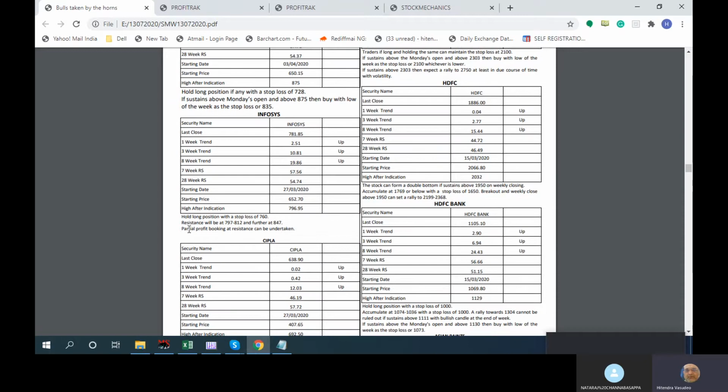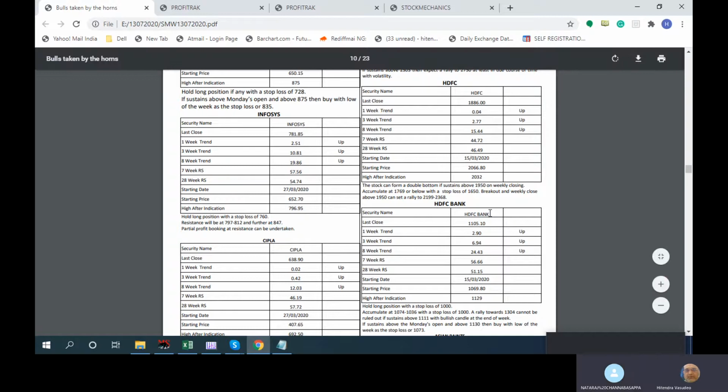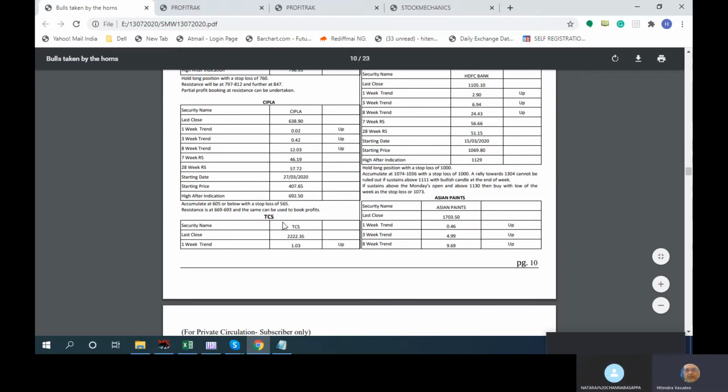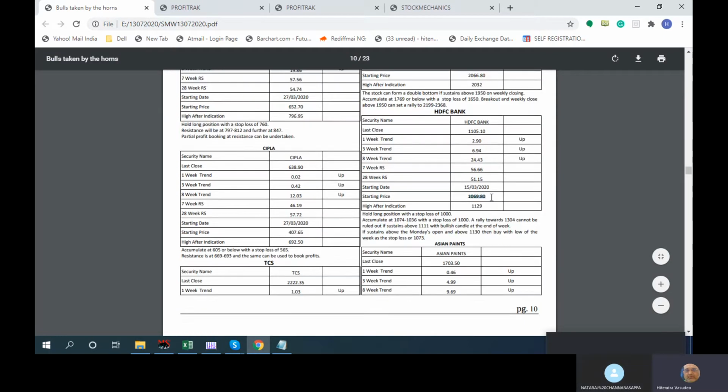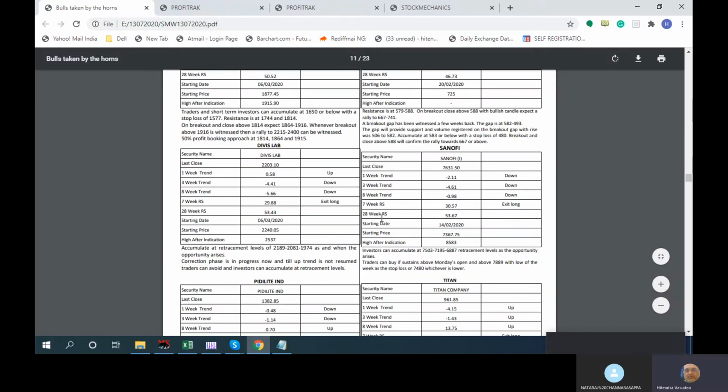Infosys is there in the coverage. We had said partial profit was undertaken, and further to 847. We started the coverage at 652 on 27th of March. Obviously it is around 900 now, but we still update it every week. We said profit booking, so we are going to exit, and we'll give the updates next week in a two-liner like this. So what is the behavior we are looking at? Same with HDFC Bank. We added it on 15th of March at such and such price, and we just try to update whatever is there.